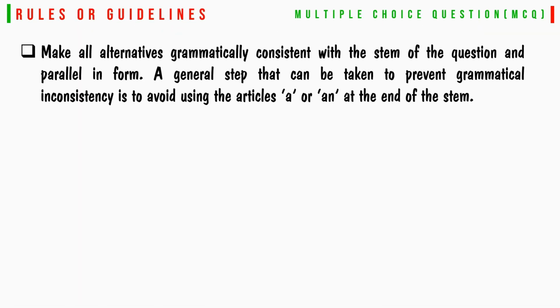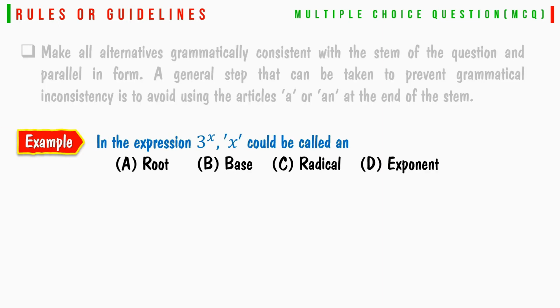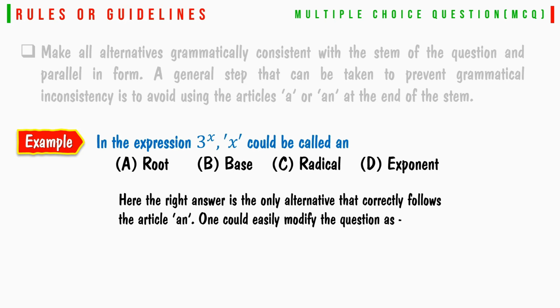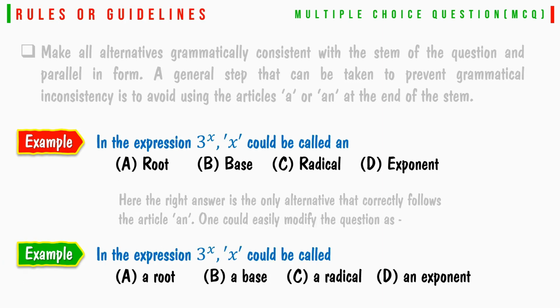Make all alternatives grammatically consistent with the stem of the question and parallel in form. A general step that can be taken to prevent grammatical inconsistency is to avoid using the articles a or an at the end of the stem. For example, in the expression 3 to the power x, x could be called an root, base, radical, exponent. Here the right answer is the only alternative that correctly follows the article an. One could easily modify the question as: in the expression 3 to the power x, x could be called a root, a base, a radical, an exponent.